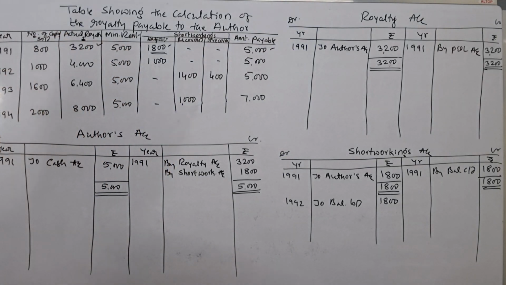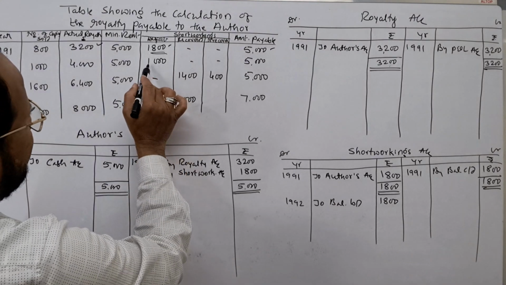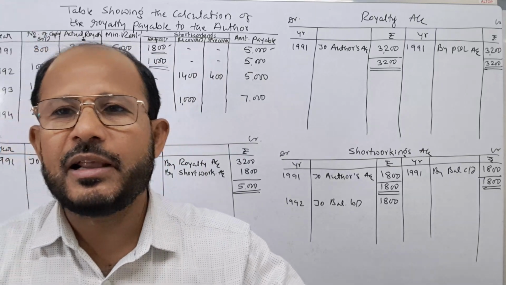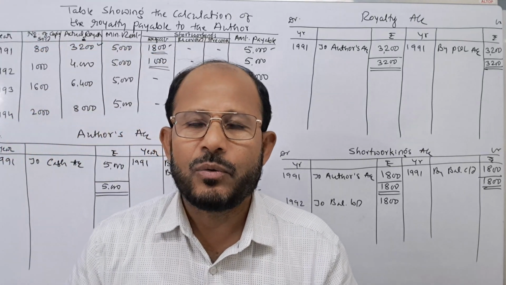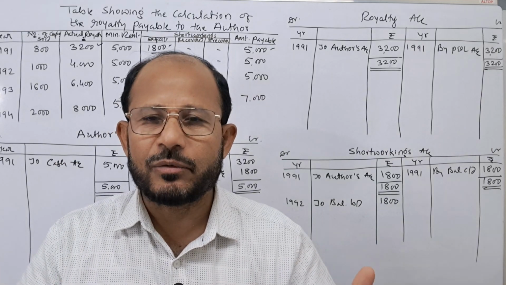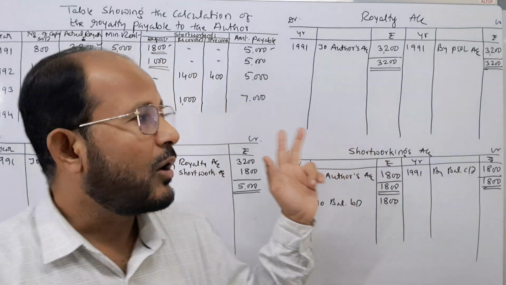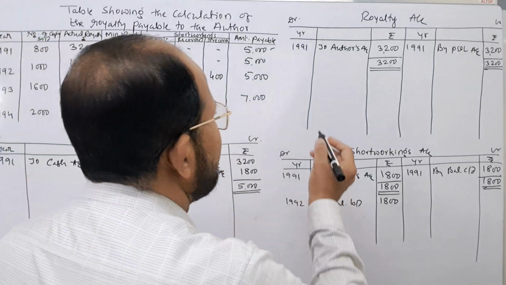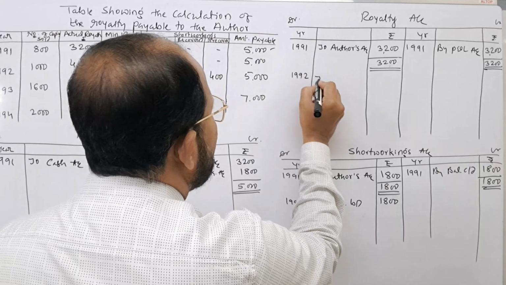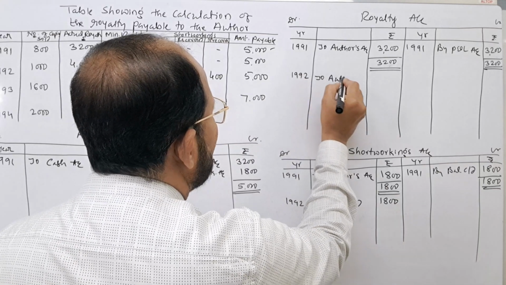In the second year, again, first we have to check whether short working is there or not. If short working is there, again same journal entry we have to pass. Only amount will change here. Royalty account is debited, short workings account is debited and author's account is to be credited. That is why what I am going to do here, 1992, again I write here to author's account.